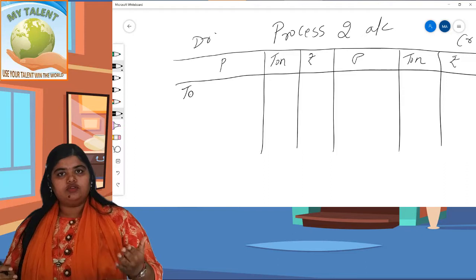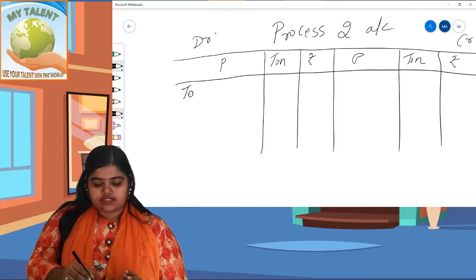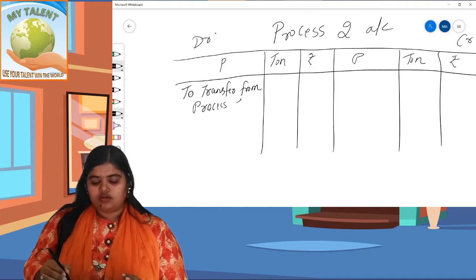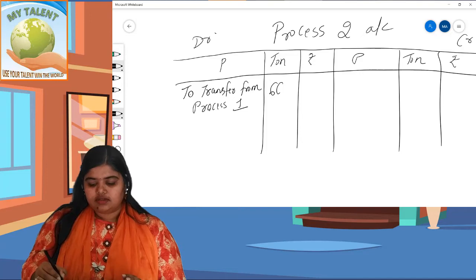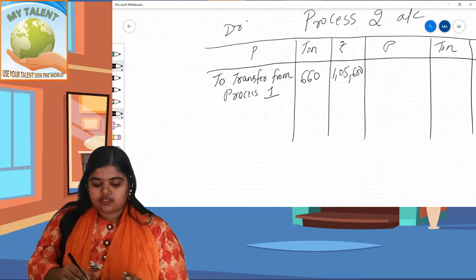First you have to brought it down, then you have to take the expenses. So to transfer from process 1, the amount is 660 and 1,05,600.